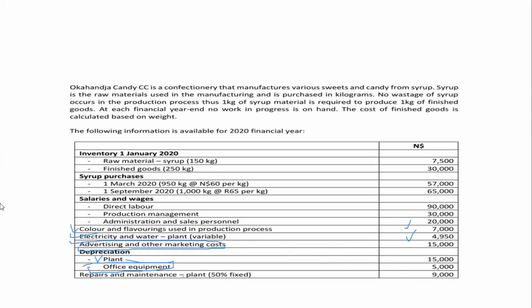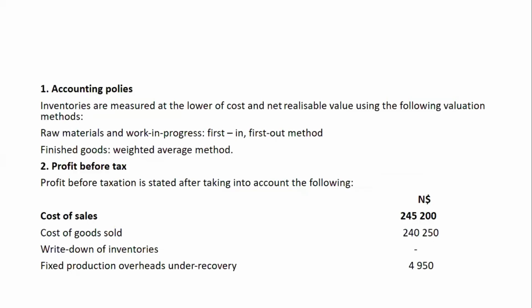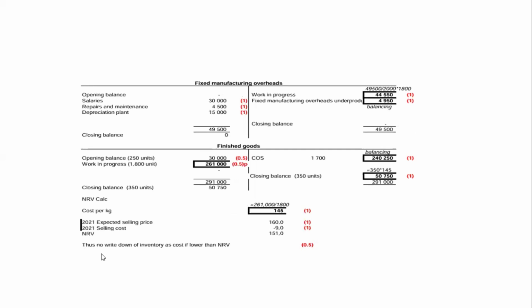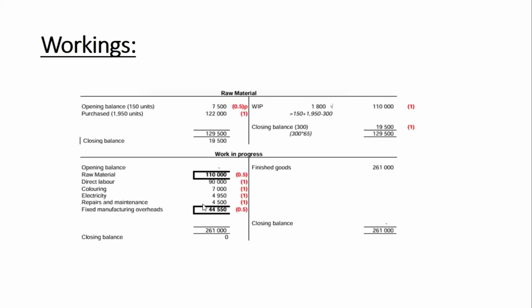Now coming to work in progress, what we have to do is take the 9,000 and multiply it by 50%. So 9,000 multiplied by 50% will give us repairs and maintenance that are variable of 4,500 Namibian dollars. Okay.